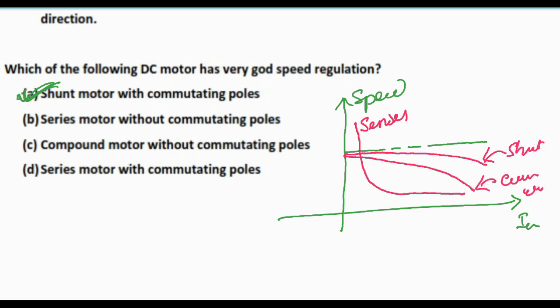In case of series motor, if we increase the load, the speed will decrease vigorously, and if we remove the load, the speed will be very high, infinite speed. So the series motor is never started with no load.